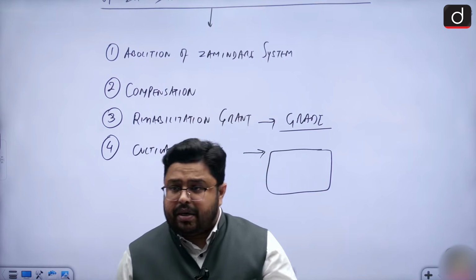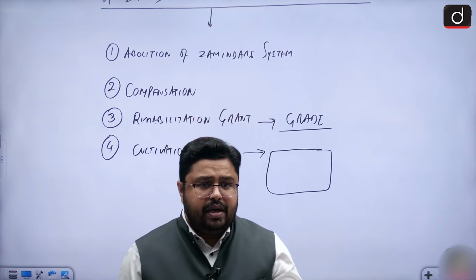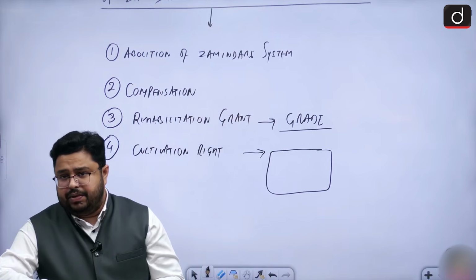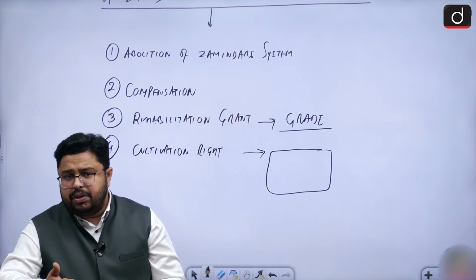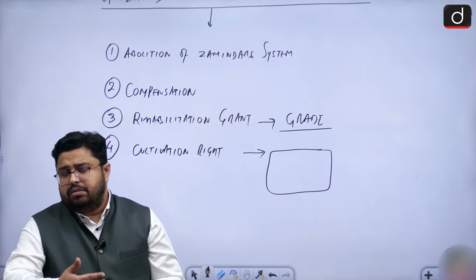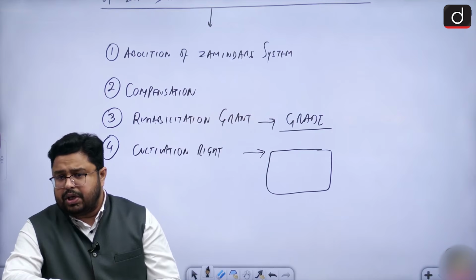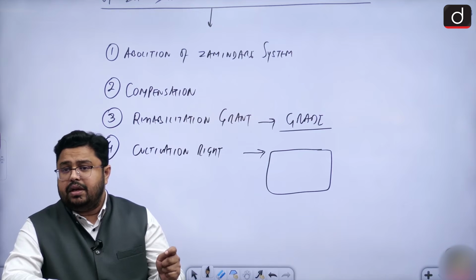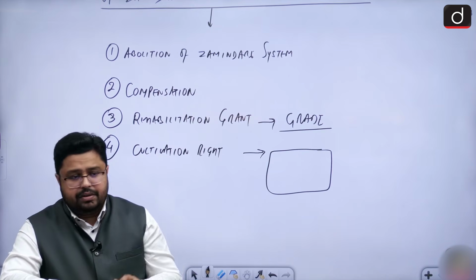If somebody is practicing agriculture, then they should be given some kind of freedom. Even if they are zamindars, their rights should also be protected with respect to cultivation. So the cultivation right in the name of personal cultivation was maintained.